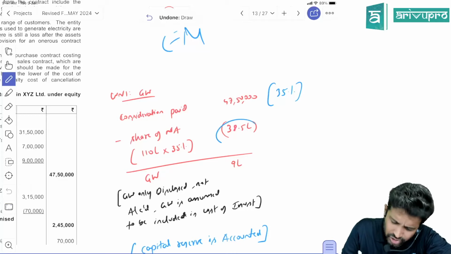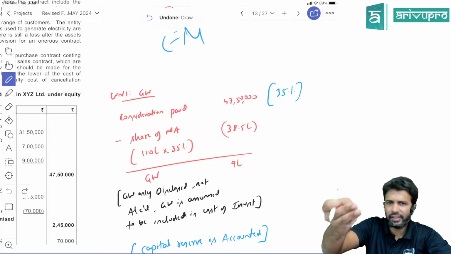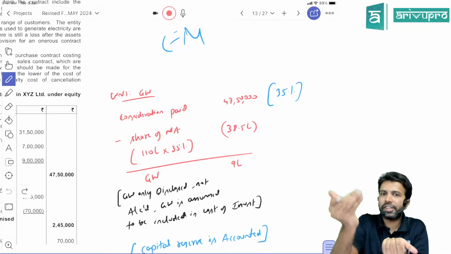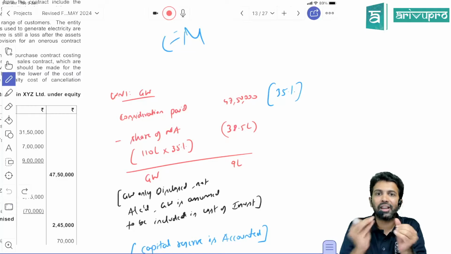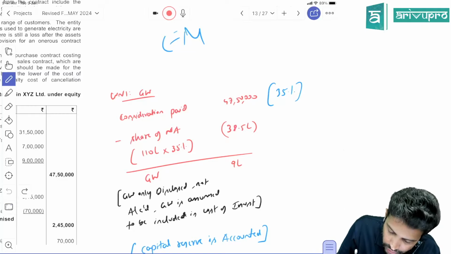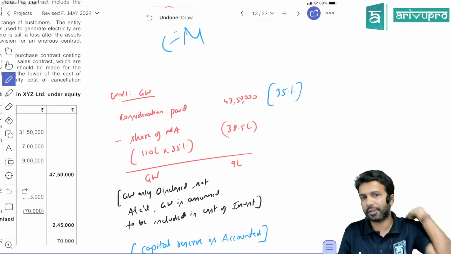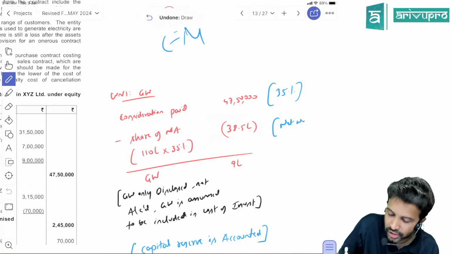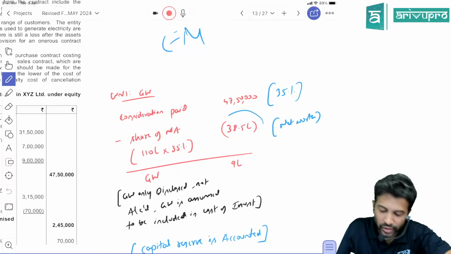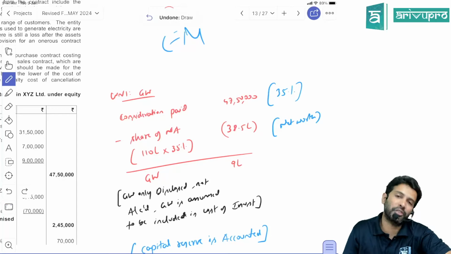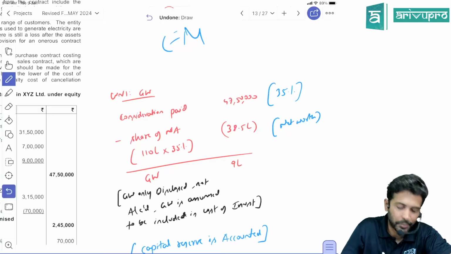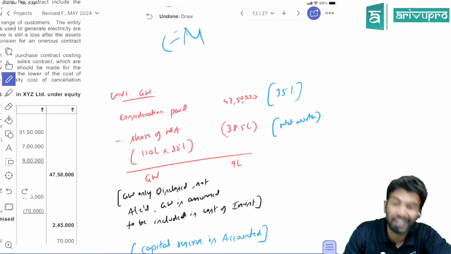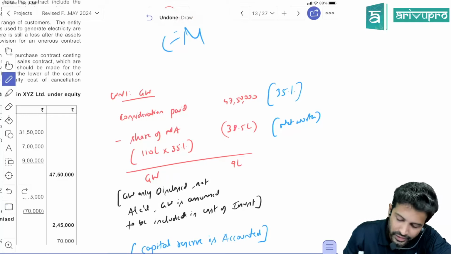So when you own equity shares of one company, the equity is basically an instrument which gives the holder the right over net assets. By owning equity shares in one company, you own that company's share of net assets. So your share of net assets, by owning 35%, in the company is 38,50,000. So basically this is the net worth of the investment. The worth of your investment is only 38.5, but you paid 47.5. You paid extra, meaning you incurred a loss. That loss only we call goodwill. So the difference between these two is nothing but goodwill.